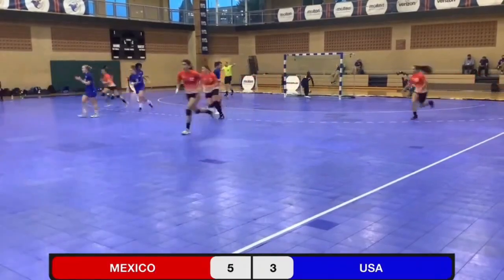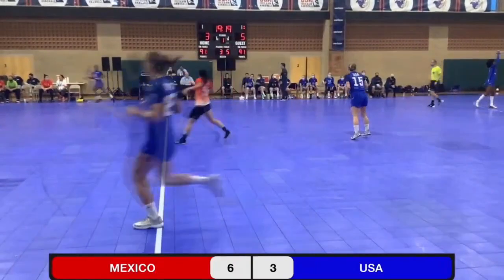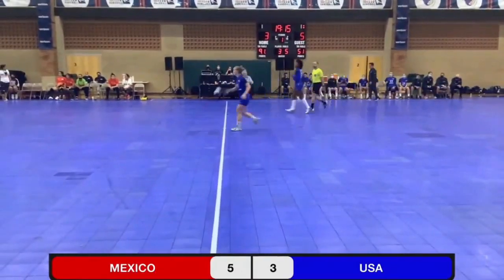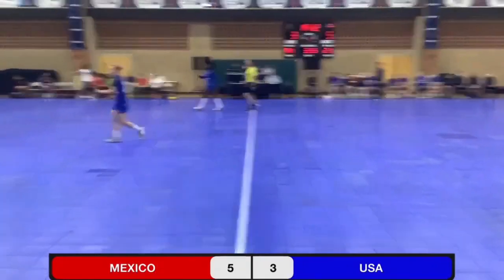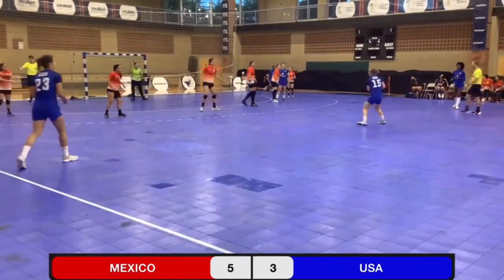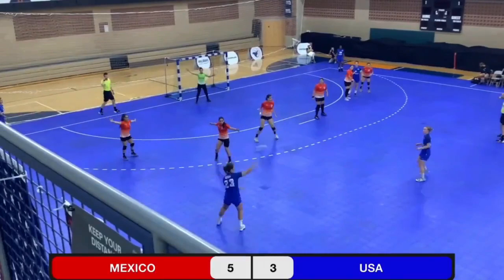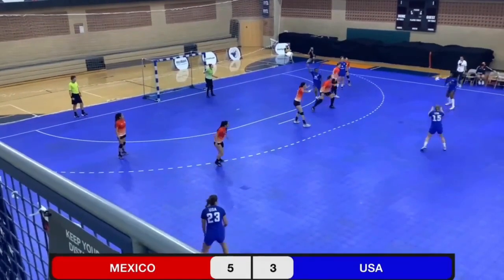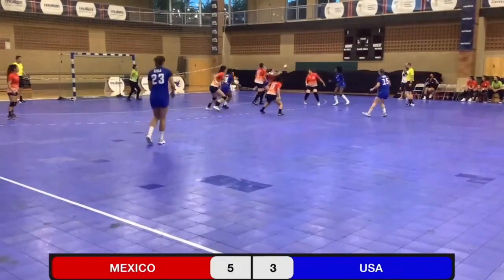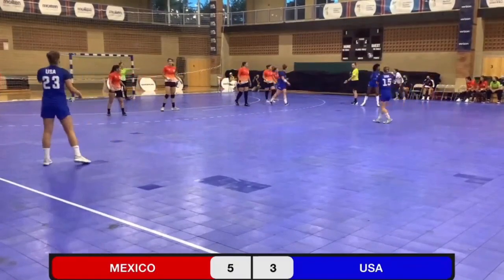And a goal by number 17. Oh, it is stepped on the line there. Stepped on the line, no goal. So no goal there, still 5-3. And we'll have a foul here and restart at 9 meters.